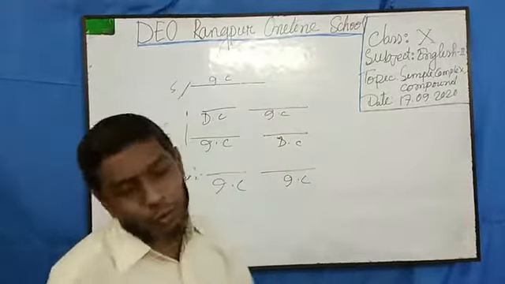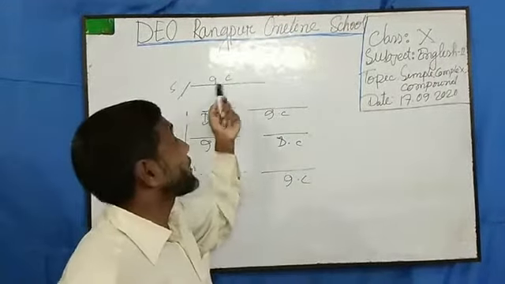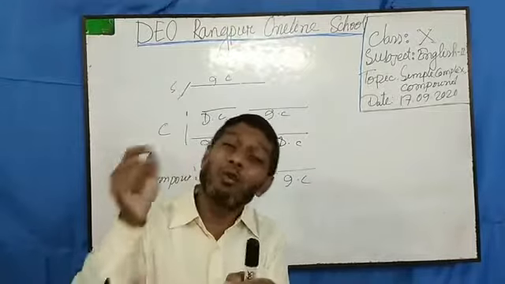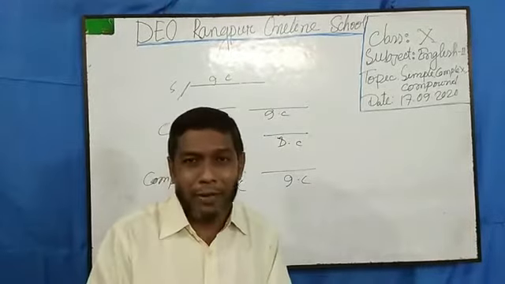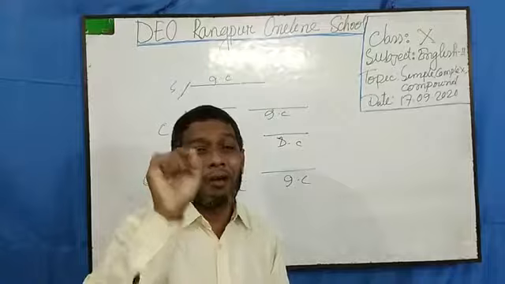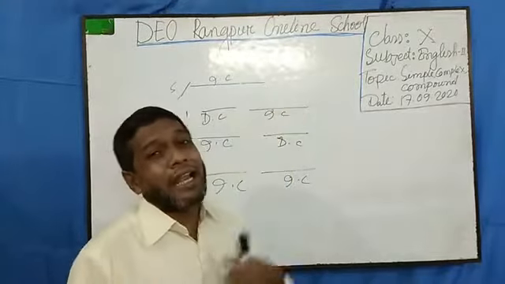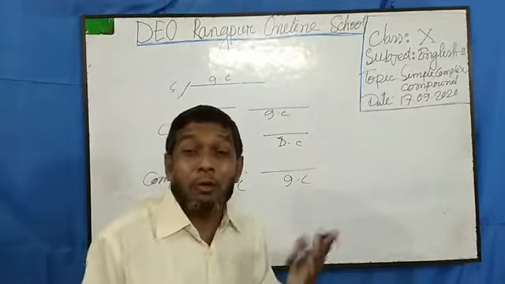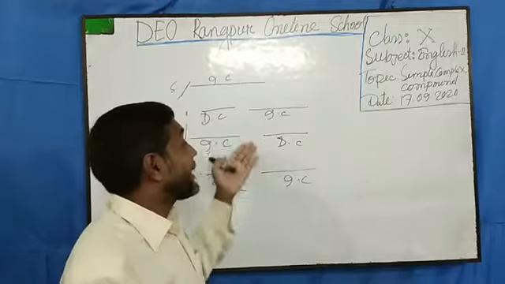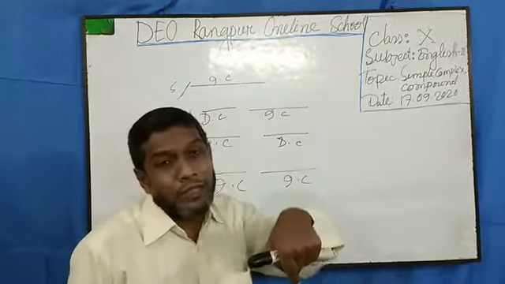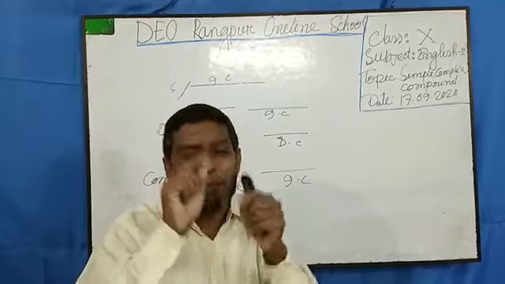And technique number 2, if I would like to change a simple sentence into complex or compound, that's not a matter, I must add a clause with it. If I add a dependent clause, it will be a complex sentence. And if I add an independent clause with it, the sentence will be a compound sentence.